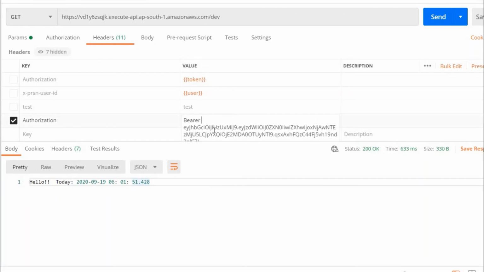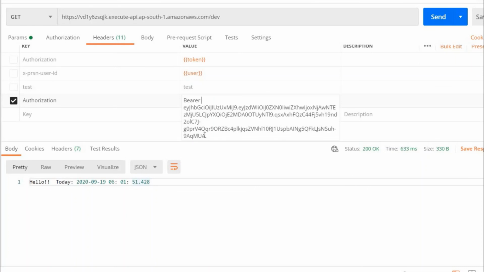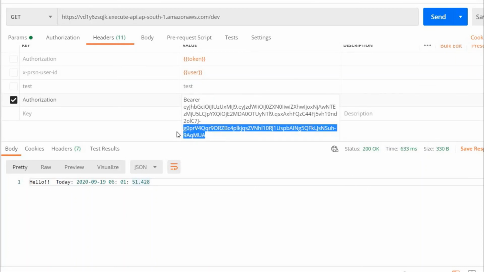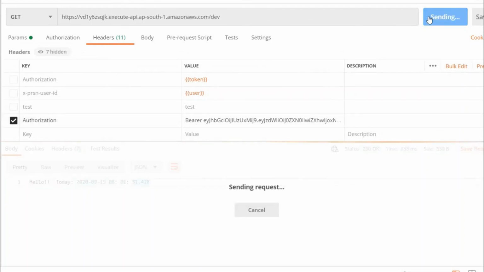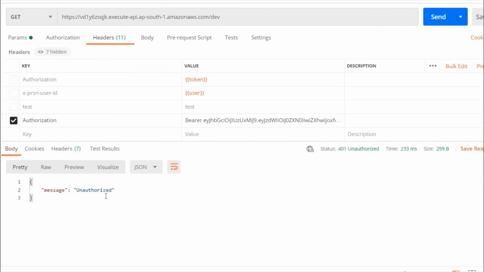So I'll do some mischief with my token because I don't want to pass a proper token. Yes, unauthorized. Since the token is not proper, it will give that. And if you remove the authorization header also, it will provide the same result. 401 unauthorized.